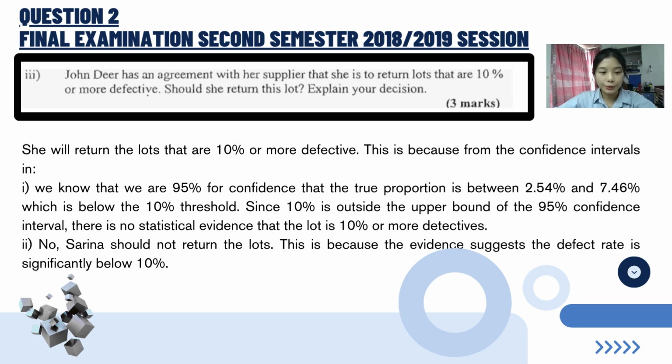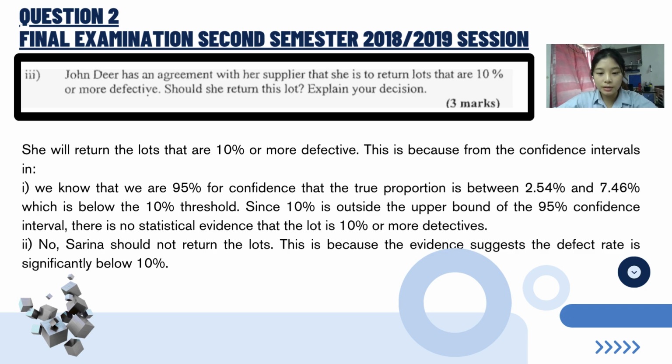Question 2A3. John Deere has an agreement with her supplier that she is to return lots that are 10% or more defective. Should she return this lot? Explain your decision. This is because from the confidence interval above, we know that we are 95% confident that the true population proportion is between 2.54% and 7.46%, which is below the 10% threshold.